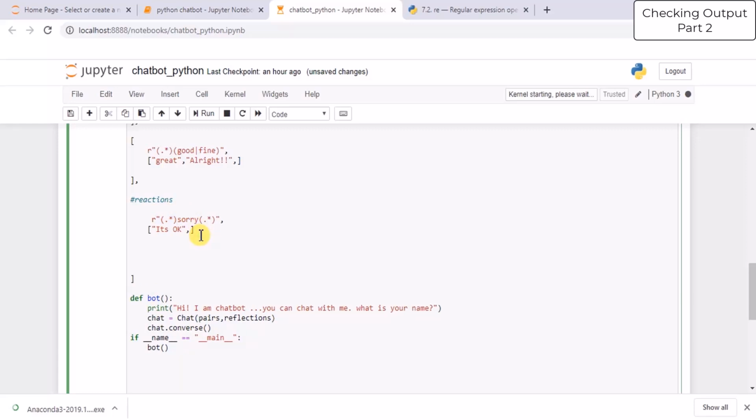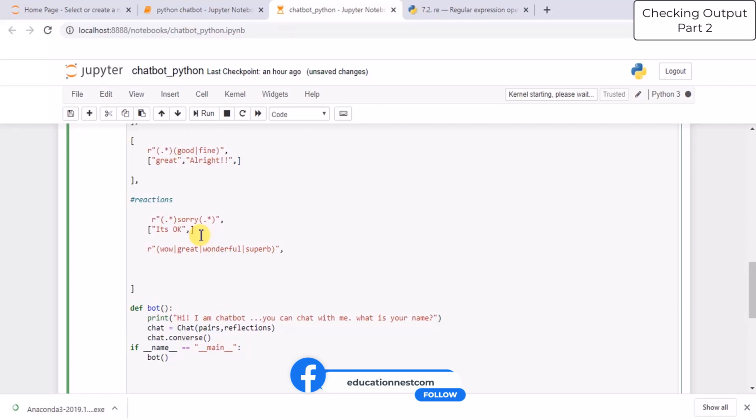And we will also add some reactions like, for example, if the user writes wow, or if the user writes great, or if the user writes wonderful, or if the user writes superb. So for such reactions, your bot will respond, thank you.